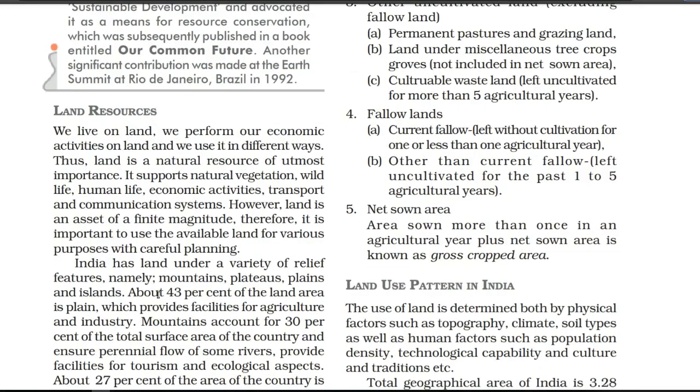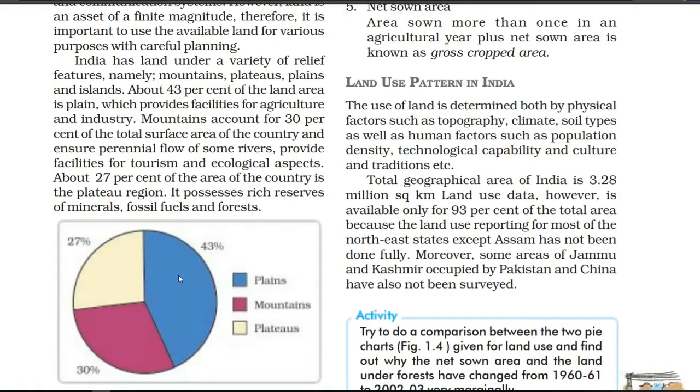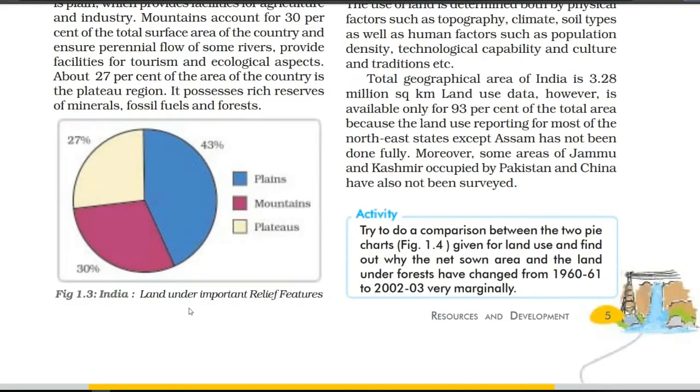Next we have the land resources. Now we are going to understand how the land resources are divided. Here one pie chart is given, and according to that we can easily understand. In India, 43% is plain area, 30% is mountainous area, and 27% is plateau area. So according to that we are going to understand the importance of each.